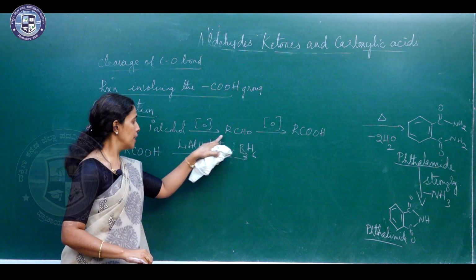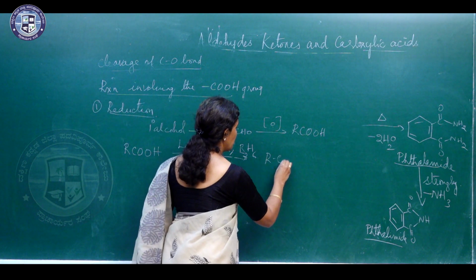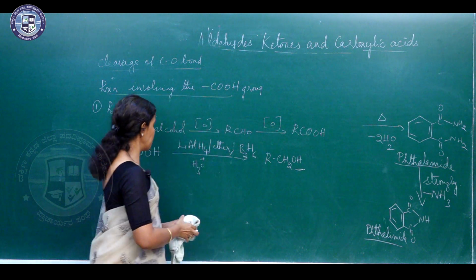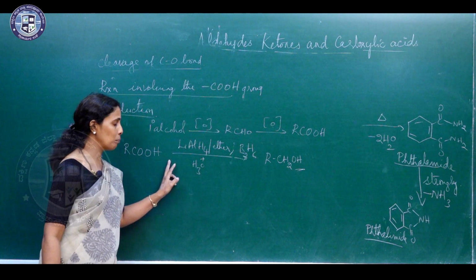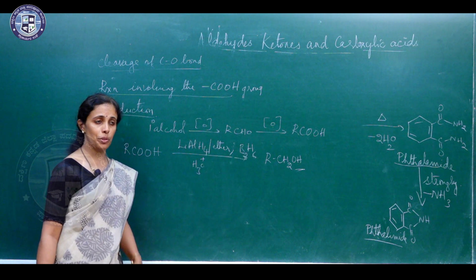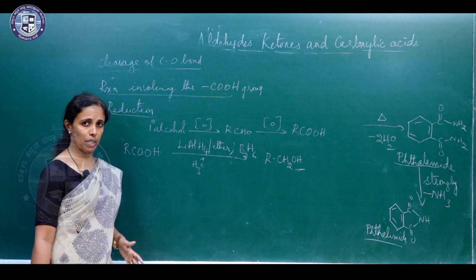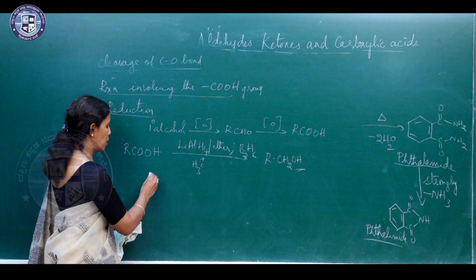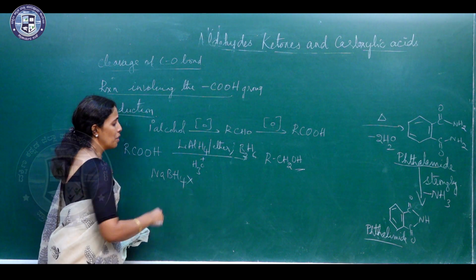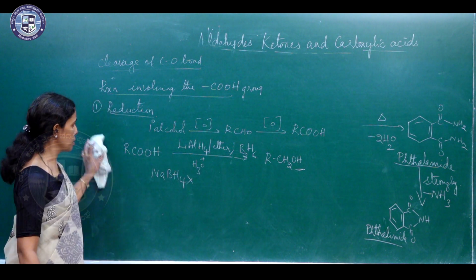It directly gets converted into primary alcohol, that is RCH2OH. Diborane can be used for the reduction of the carboxyl group to the alcohol group, but it cannot be used for the reduction of the halo group, the ester, nitro groups, etc. And even sodium borohydride cannot be used for reducing carboxylic acid to primary alcohols.